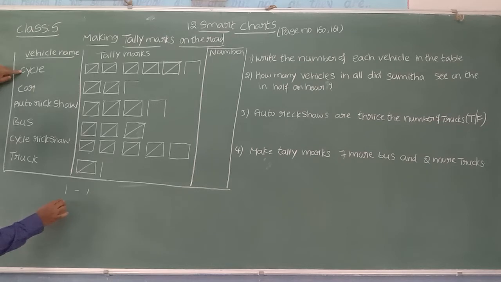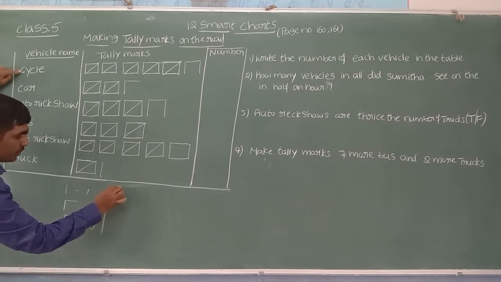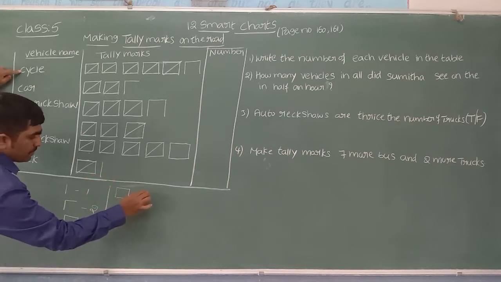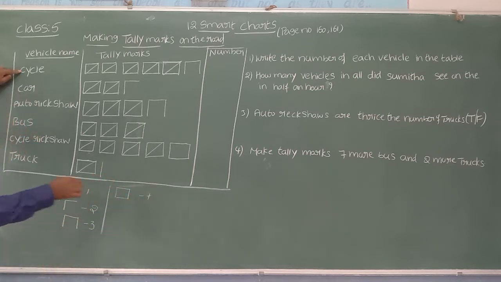If 2 cycles are passing, one vertical line and a second one. This symbol shows 2 vehicles. A third cycle also passing, 1, 2, 3. It shows 3 vehicles. Next you can see, beta, 1, 2, 3, 4. 4 vehicles are crossing. She will take this symbol.